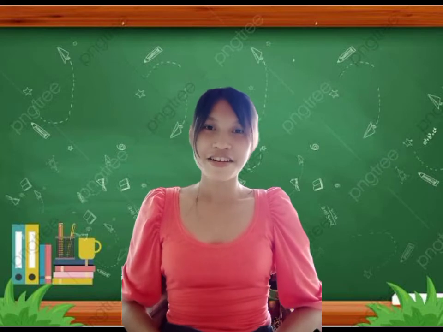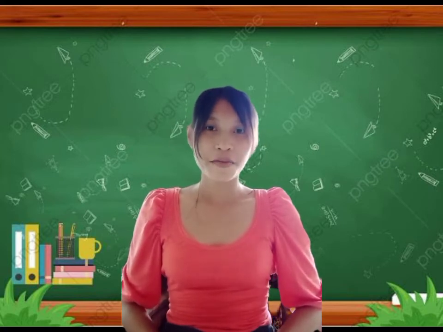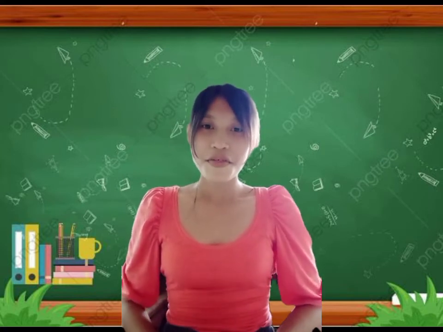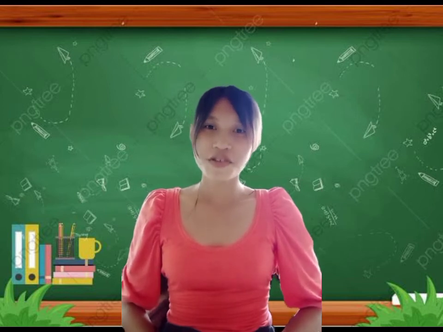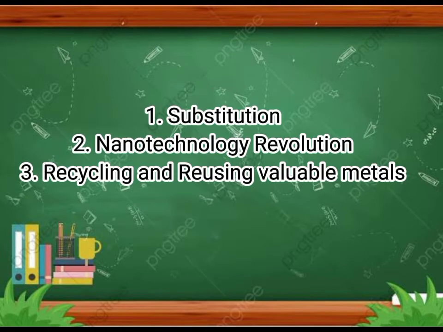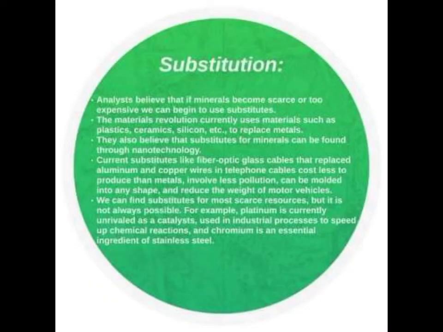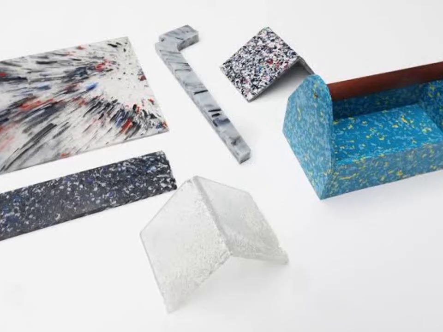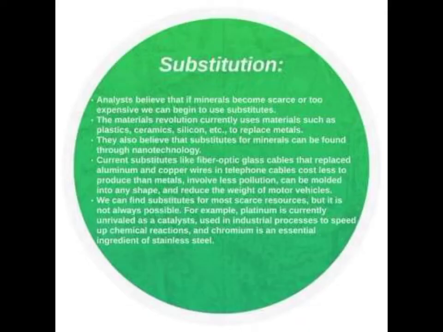Since minerals are considered as non-renewable resources, then how can we use them sustainably? There are three possible ways to use mineral resources in a sustainable way. These are substitution, nanotechnology revolution, recycling, and reusing valuable metals. Substitution is the replacement of one thing for another. Instead of using minerals to create products, we have to use another thing. We can use materials like plastics, ceramics, and many more to create certain products. We can use fiber optic instead of aluminum in making telephone cables.